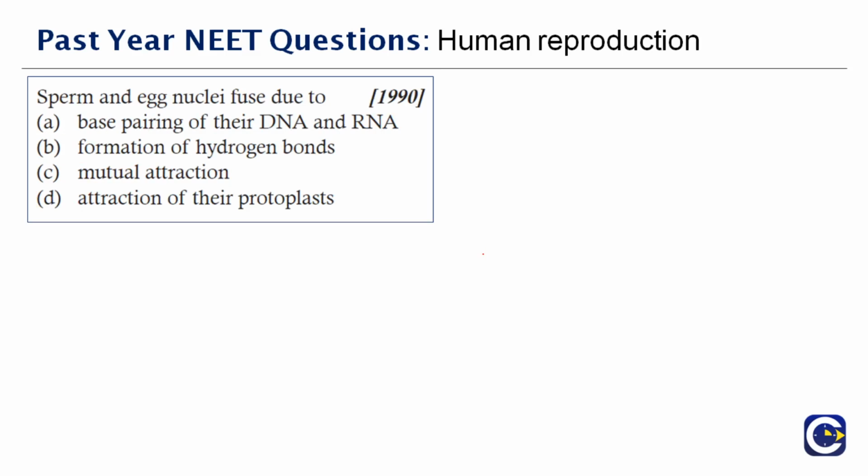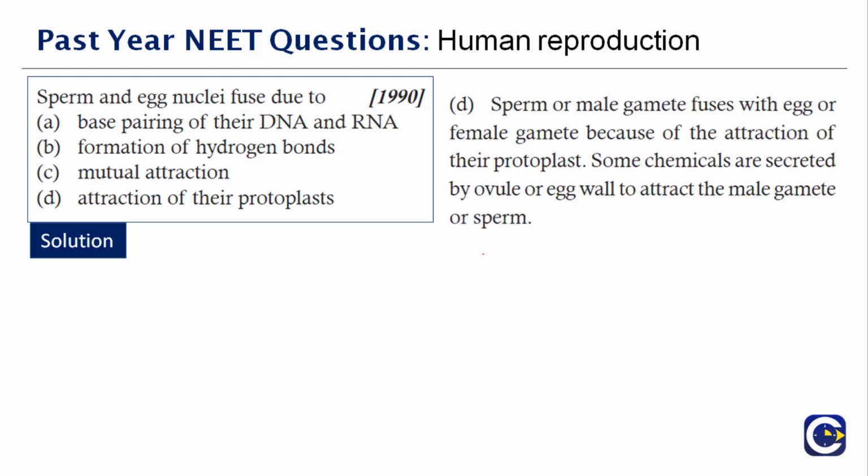Next question. Sperm and egg nuclei fuse due to dash. So what do you think will be the answer here? Just analyze the statements and see. Base pairing, no. Formation of, no. Mutual attraction, no. It is the attraction of their protoplast. Sperm or the male gamete fuses with the egg or the female gamete because of the attraction of their protoplast. Some chemicals, as I already said, you have the fertilizin, anti-fertilizin. So there are some chemicals which are secreted by the ovule or the egg wall to attract the male gamete, which is a sperm. Therefore, the right answer is option D.